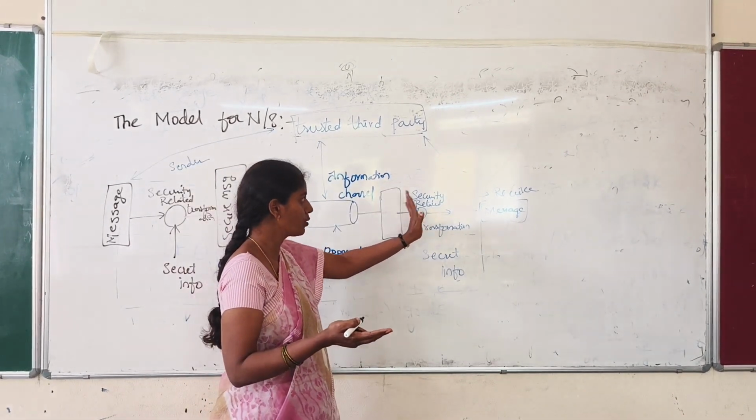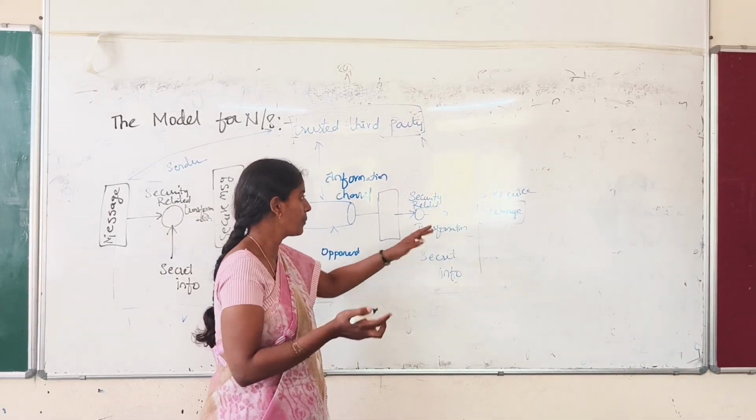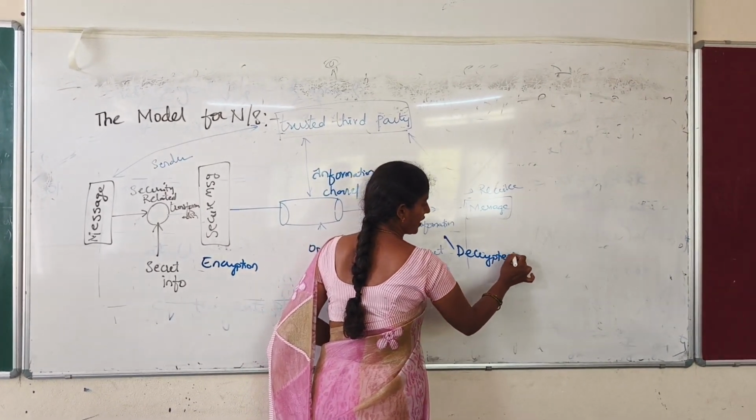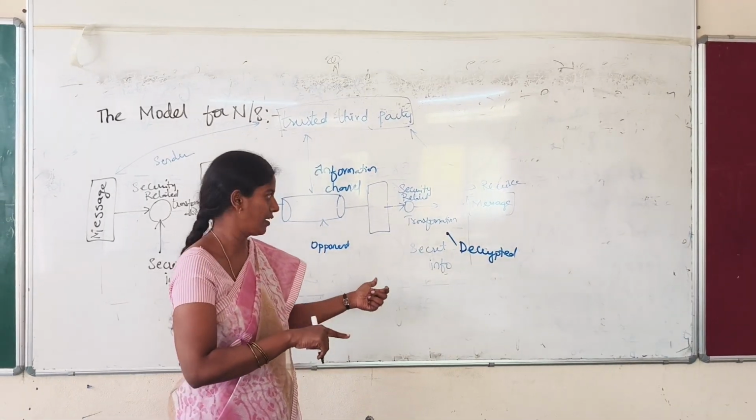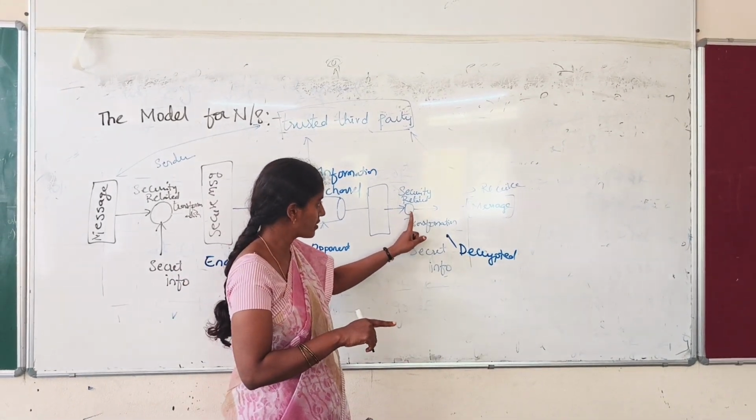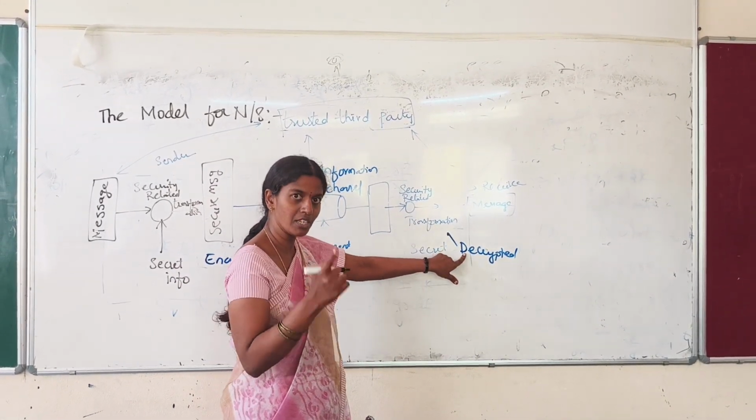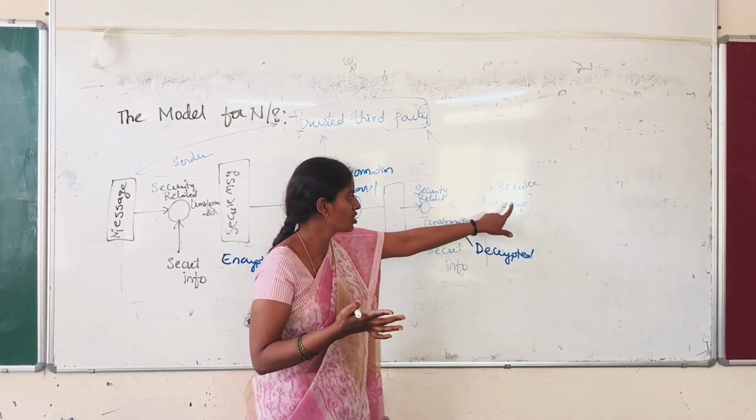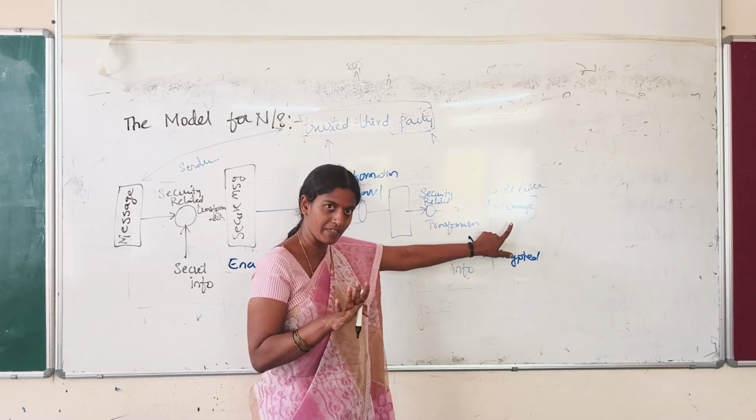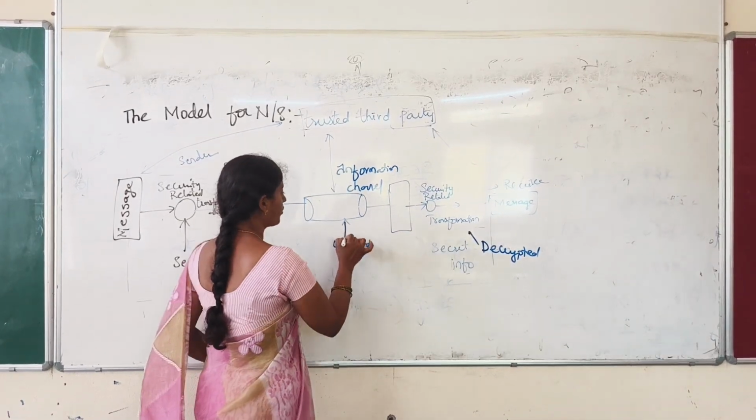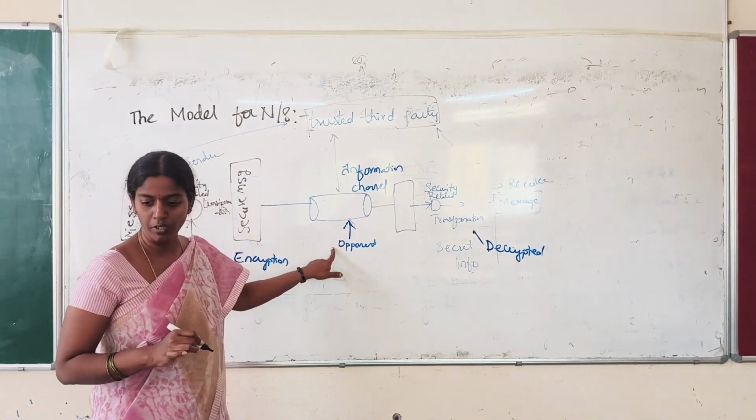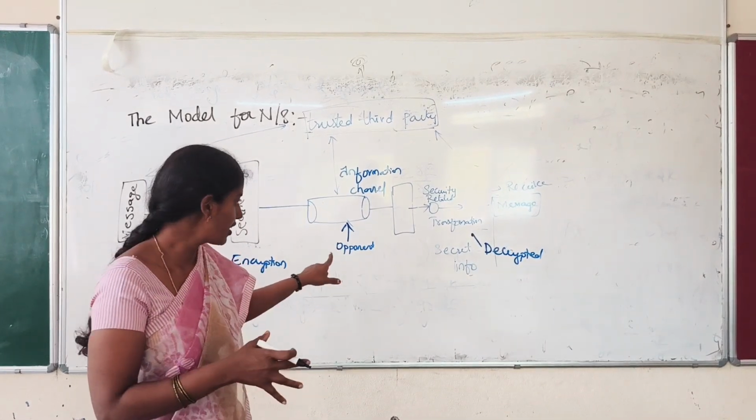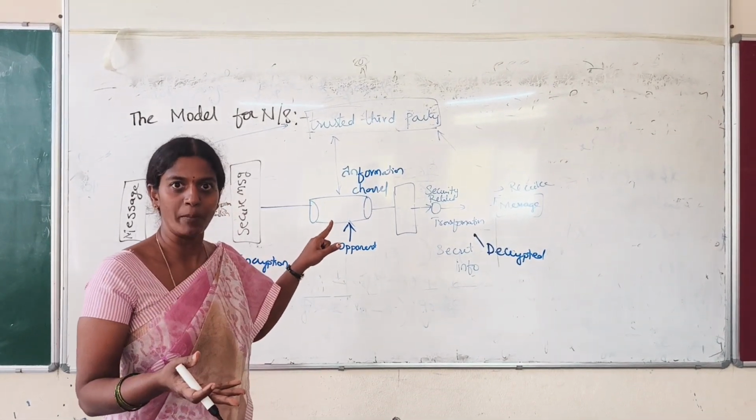Once it is received on the receiver's path, the message will be decrypted. The message that we encrypted at the sender side will be decrypted, that means the conversion of ciphertext to plain text. So that original plain text message will be received by the receiver. But in between, we have the opponent here. What do we mean by the opponent? The opponent is a person who can try to intercept your messages.